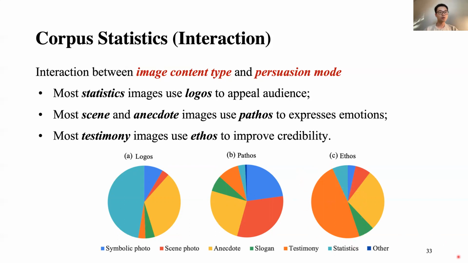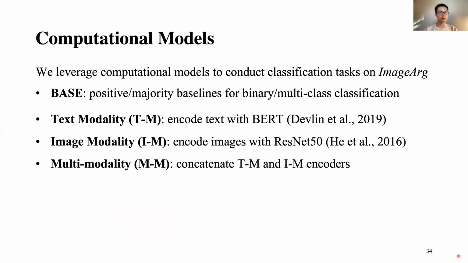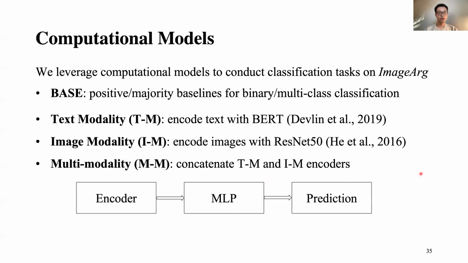In addition, we also conduct computational models on our corpus. Our baseline is the positive majority baseline for classification. The text modality model encodes the text with BERT. The image modality encodes the image with ResNet50. The multi-modality concatenates these two encoders. Here is the pipeline of the model: the encoder, multi-layer perceptron, and the prediction.